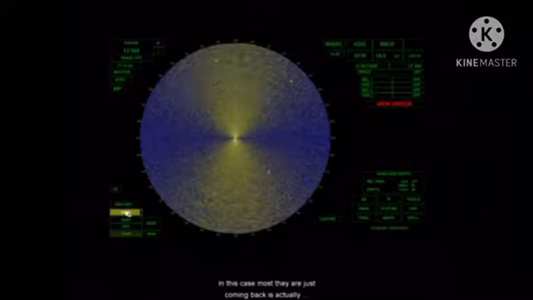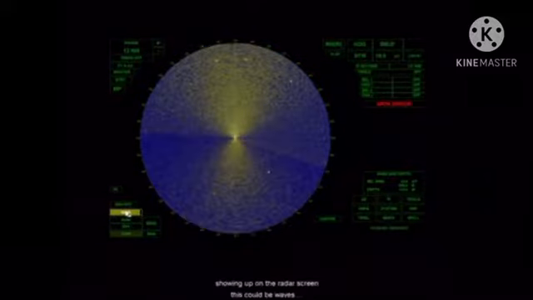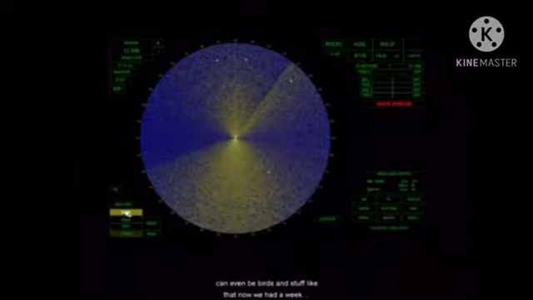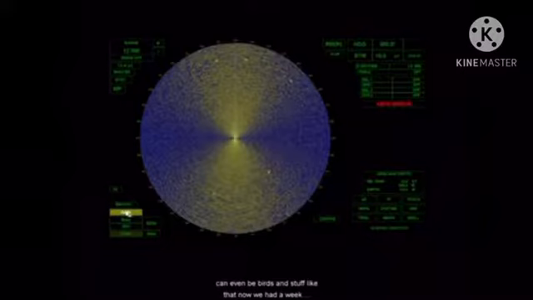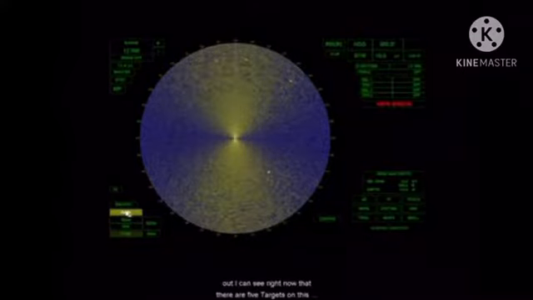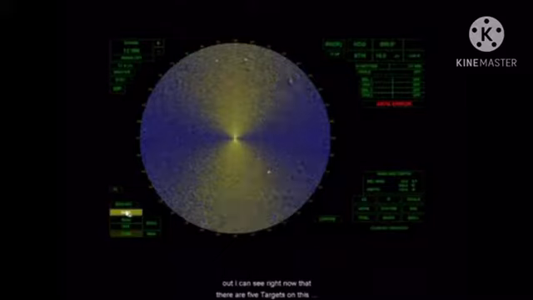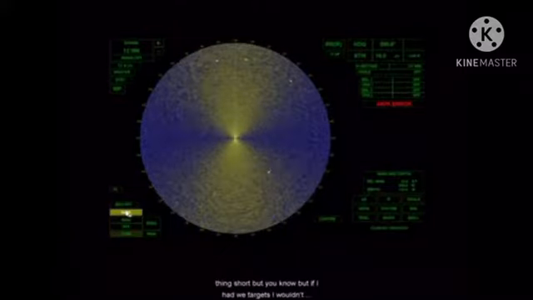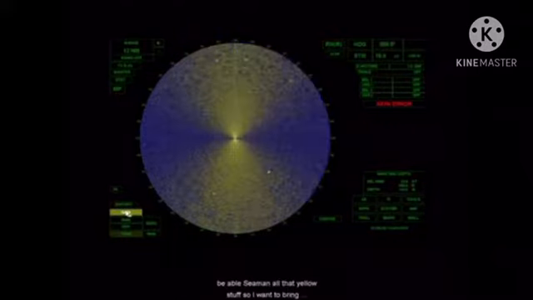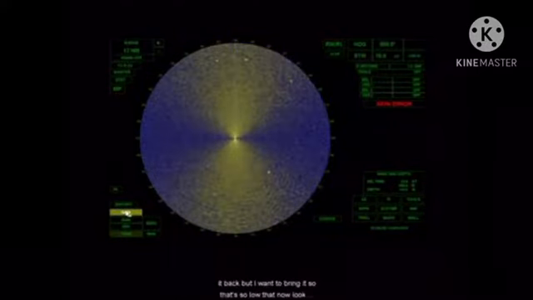And saturation is where every bit of energy that's coming back, or in this case, most of the energy that's coming back, is actually showing up on the radar screen. This could be waves, this could even be birds and stuff like that. Now, if we had a weak target like a wood vessel, we might not be able to pick it out. I can see right now that there are 5 targets on this thing. But if I had weak targets, I wouldn't be able to see them in all that yellow stuff.